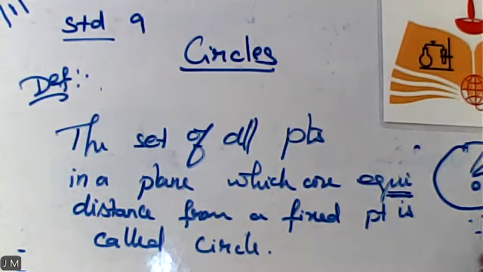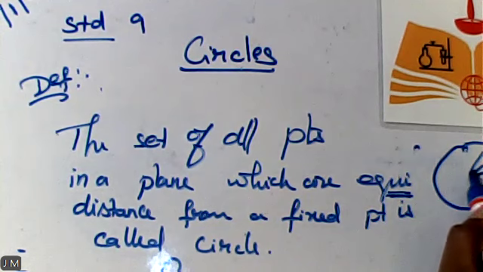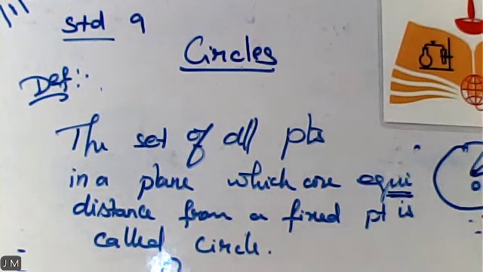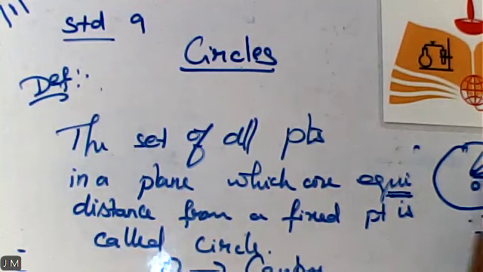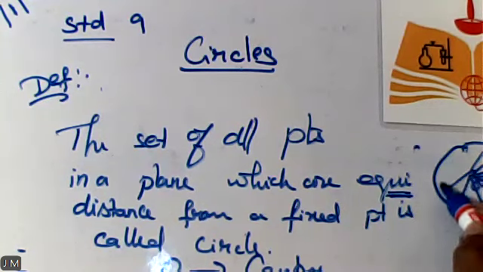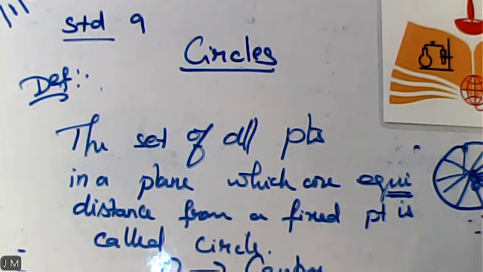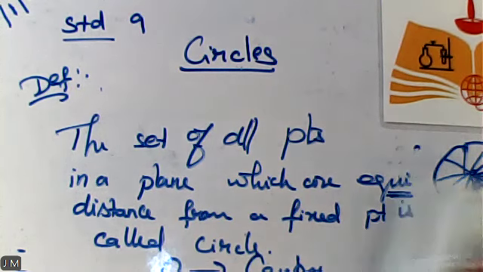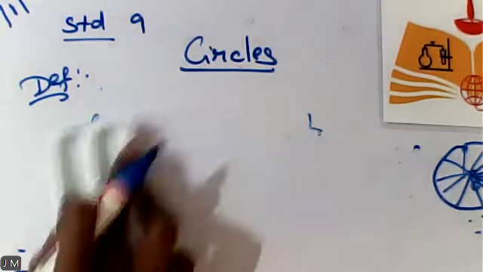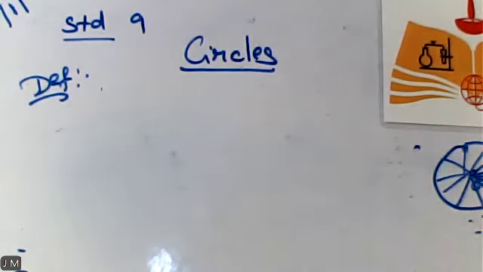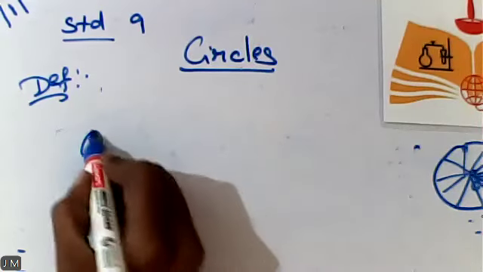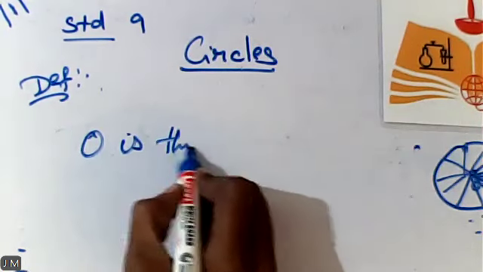Check. What is the name of the fixed point? The point O is called the fixed point.